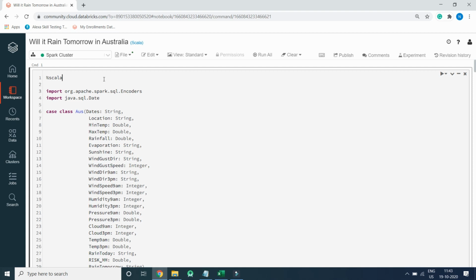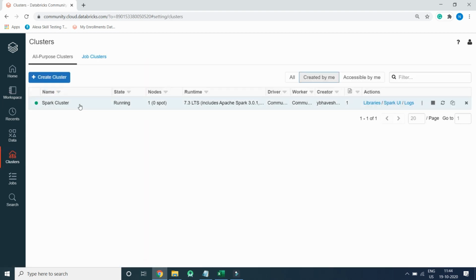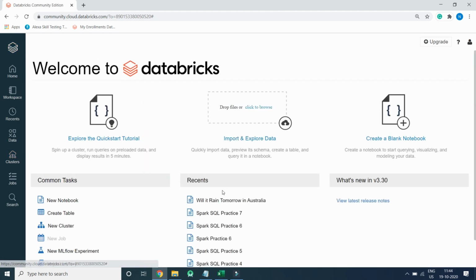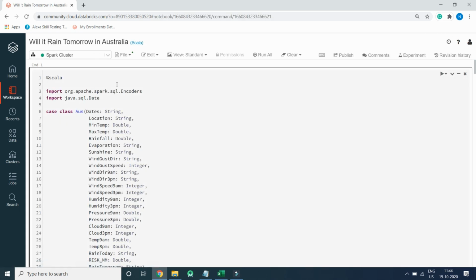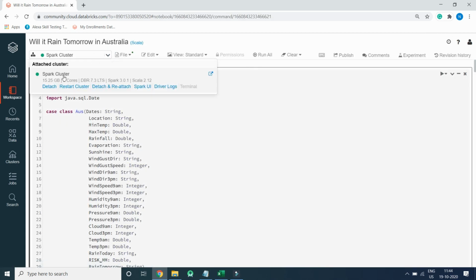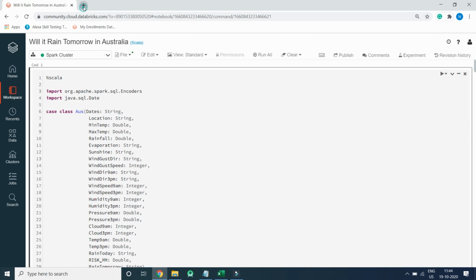I am assuming everyone is aware of Databricks. So just log in to community.cloud.databricks.com and create a cluster. Make sure your cluster is up and running, and we will directly open the notebook and attach the Spark cluster.